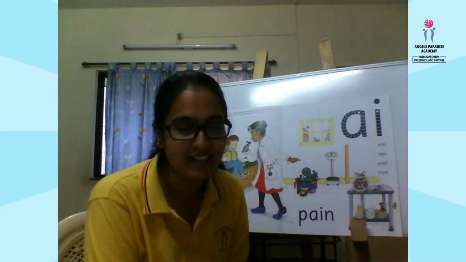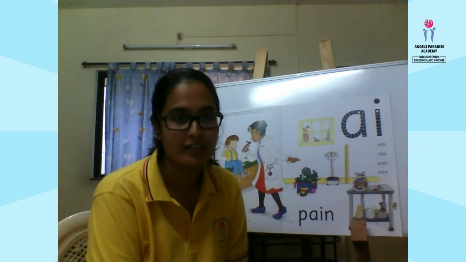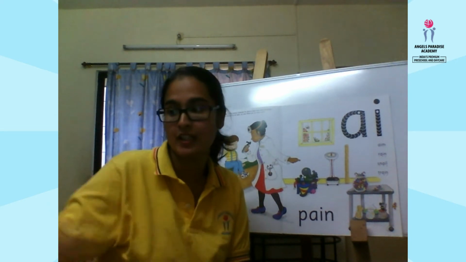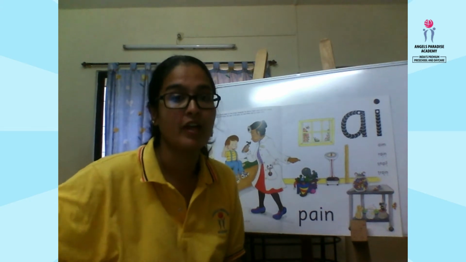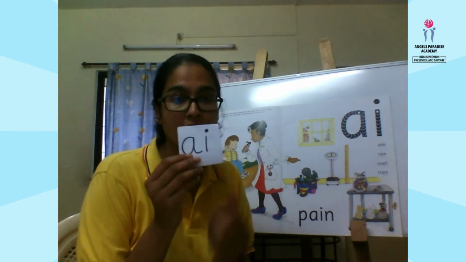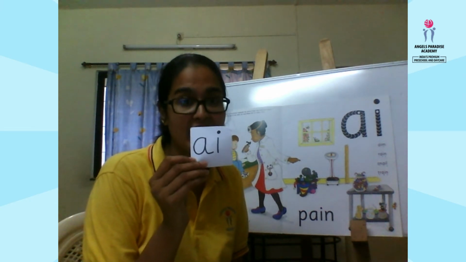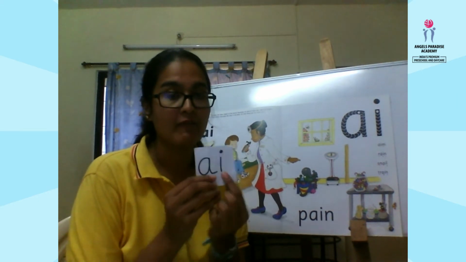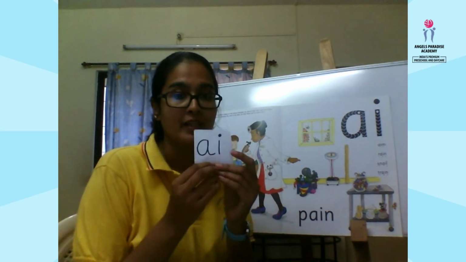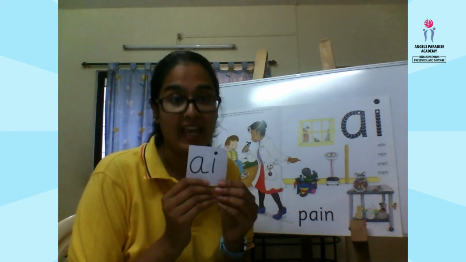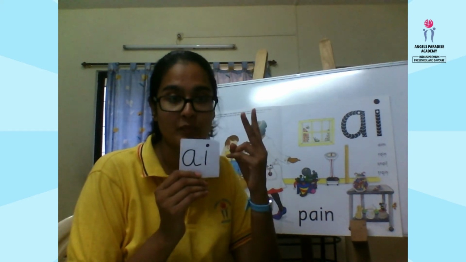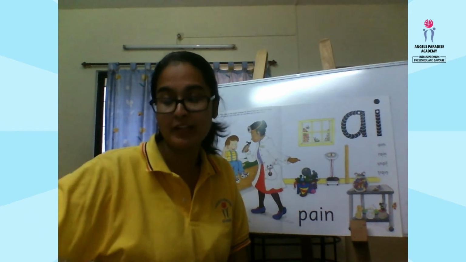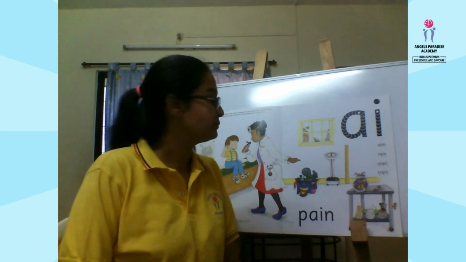You're doing good? Okay, so in this session we are going to learn the digraph sound. It's a vowel digraph. And what sound are we going to learn? It is "ay". So the vowel A and the vowel I, when they are put together, make the sound "ay". What is it? Repeat it once again. It is "ay". Okay. But before that, we'll start with the story.